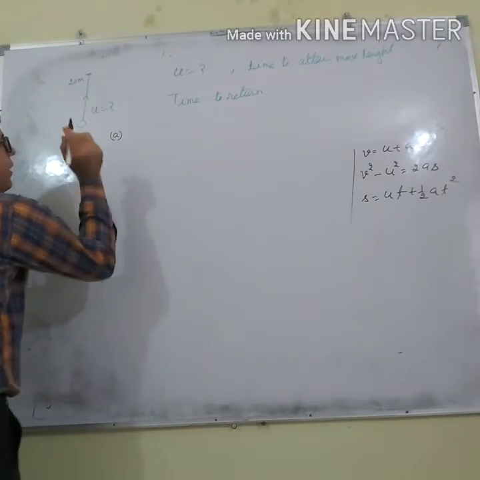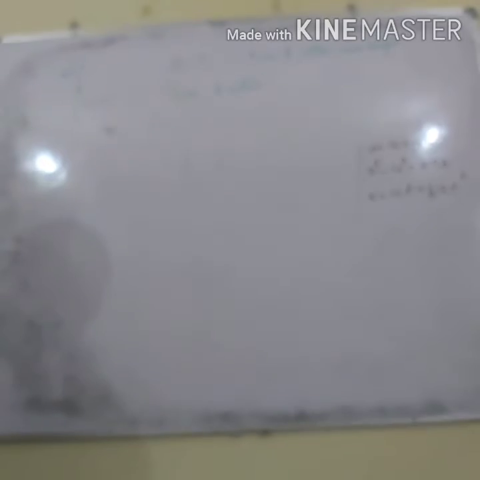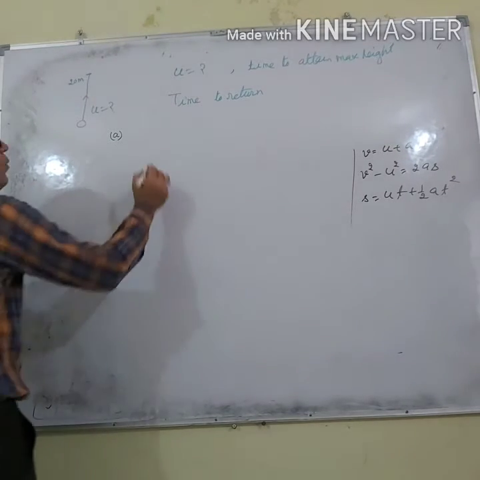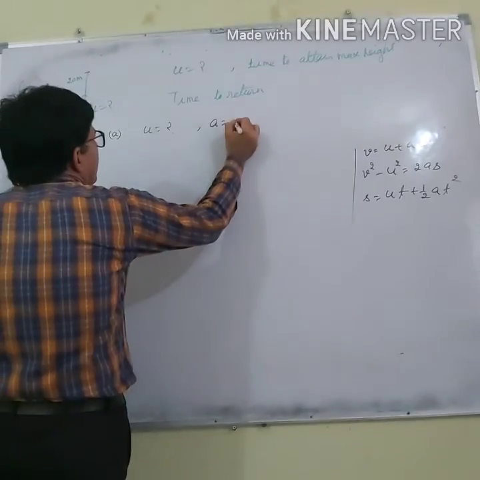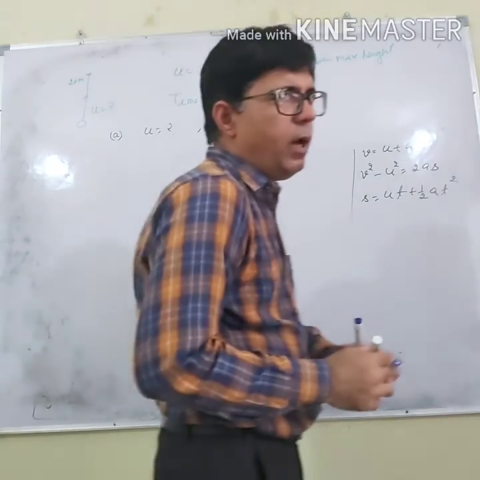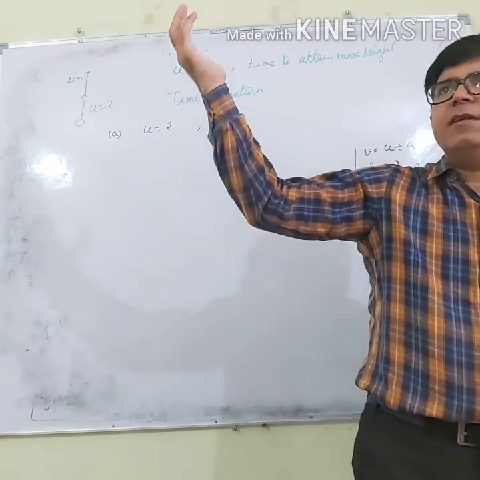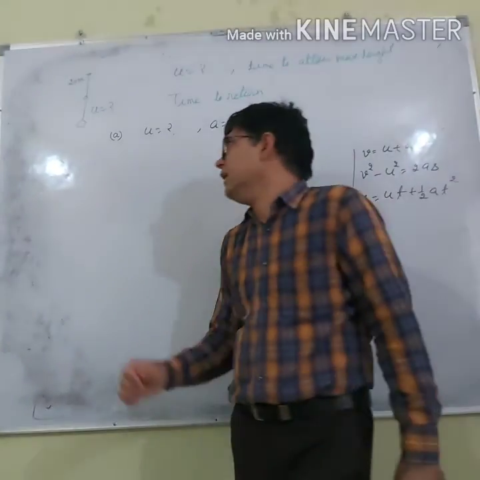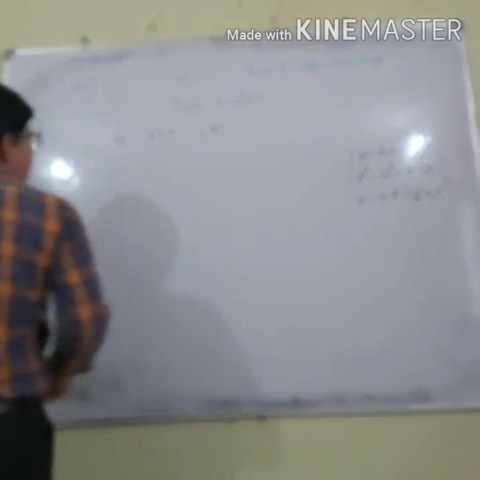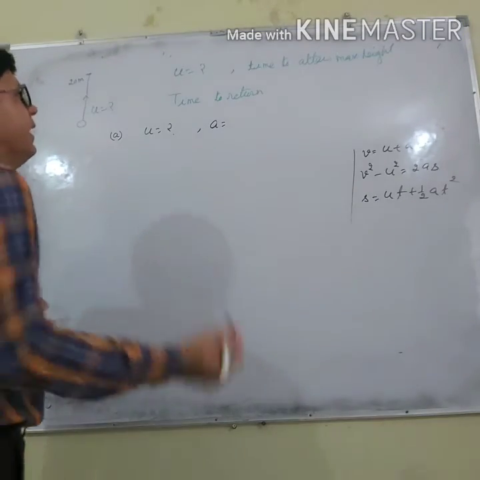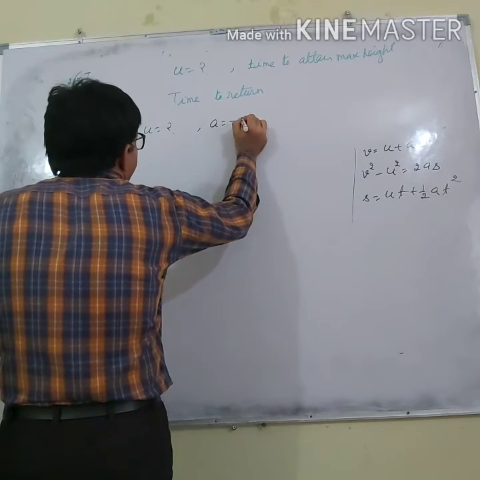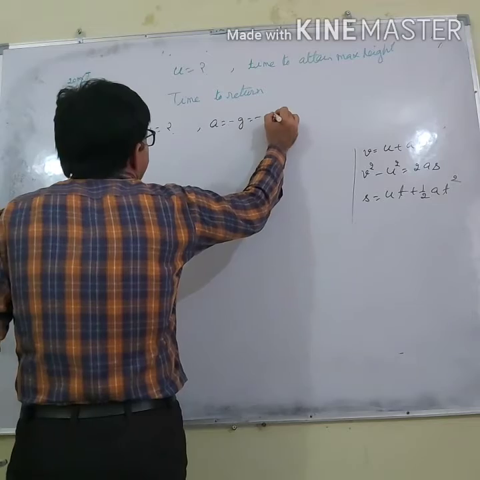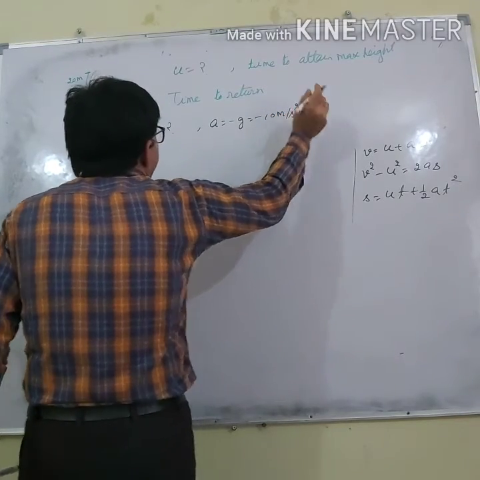A: u I have to calculate, no problem. Will I take acceleration negative or positive? When a body is thrown upwards, there is a decrease in its velocity, so its acceleration is negative. So it is minus g, that is minus 10 meter per second square.